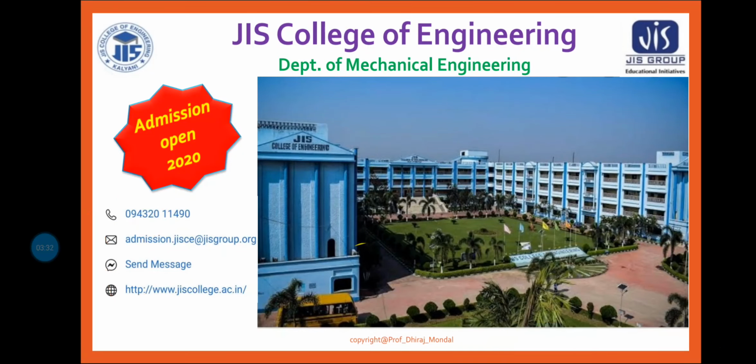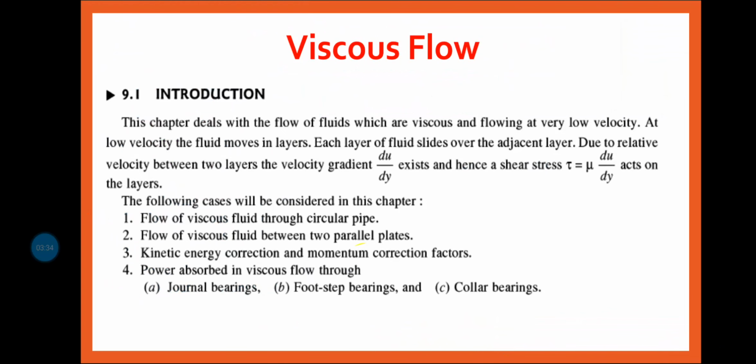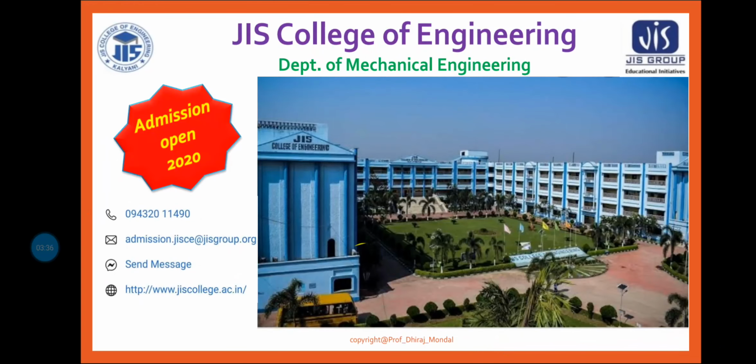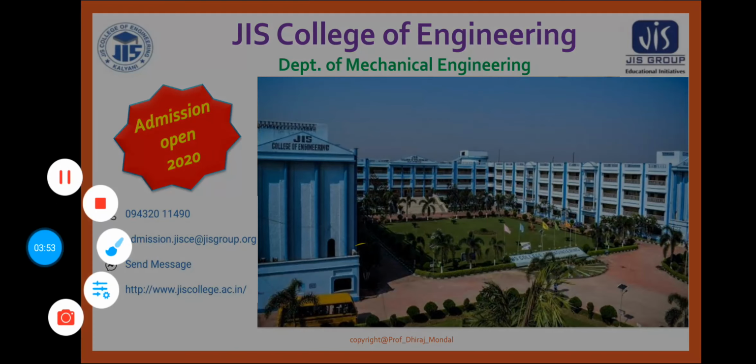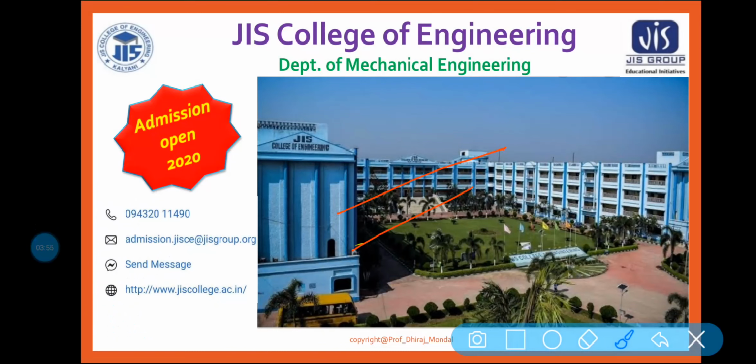So let us start. Viscous flow in this chapter deals with the flow of fluid which is viscous and flowing at very low velocity. At low velocity the fluid moves in layers.